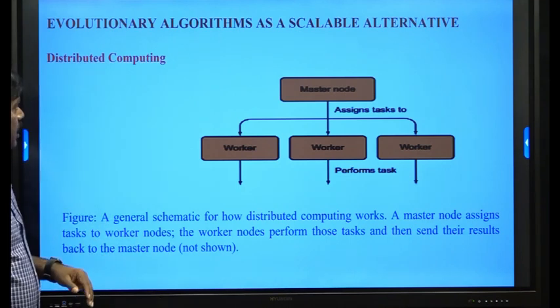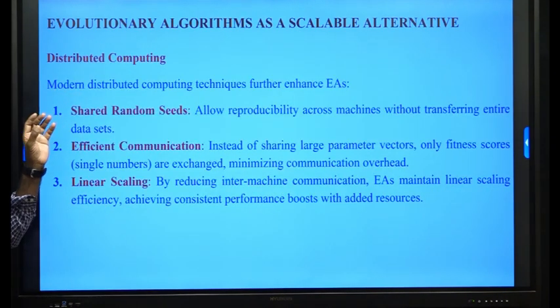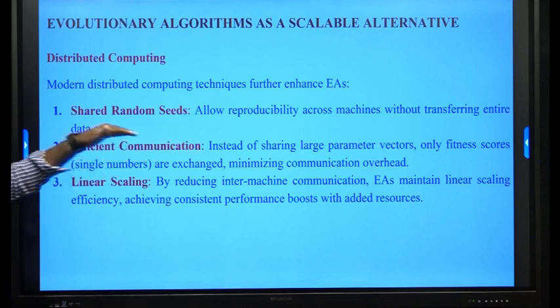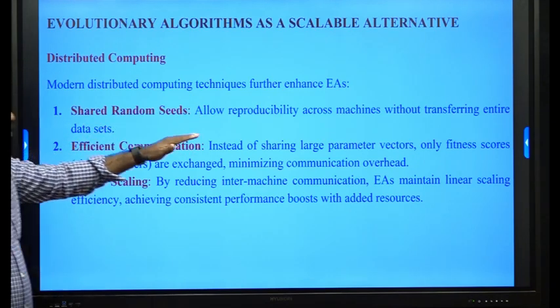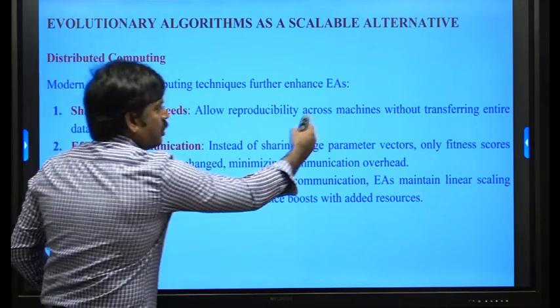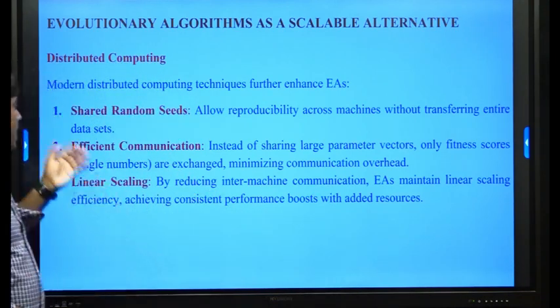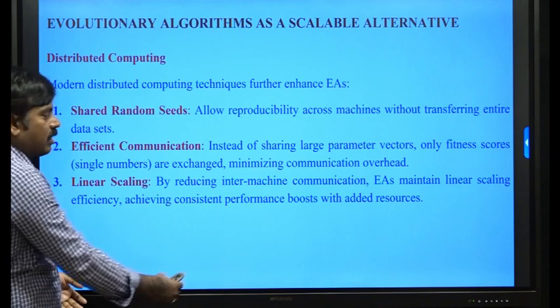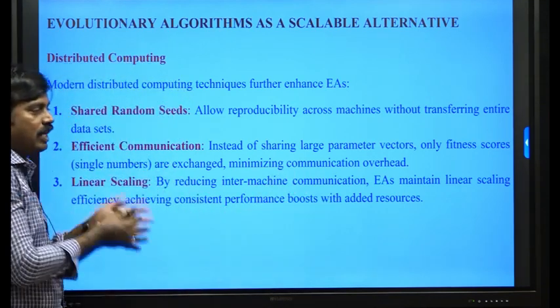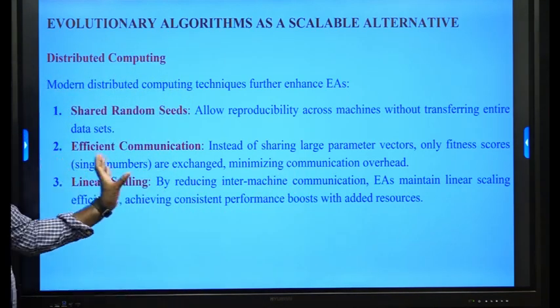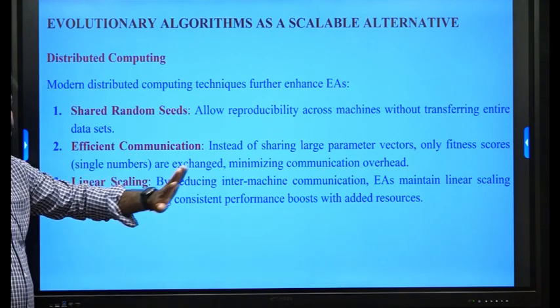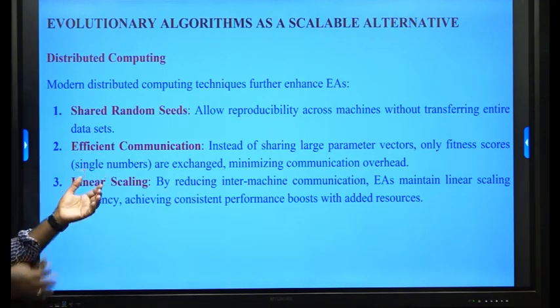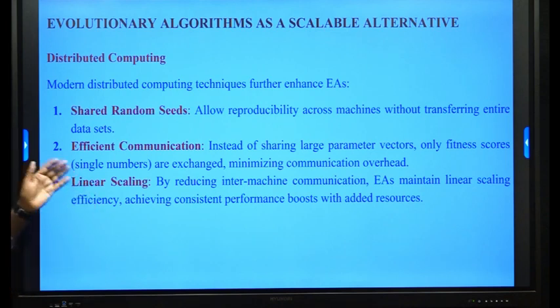Distributed computing enhances the evolutionary algorithm by shared random seeds, which allow reproducibility across the missions without transferring entire data sets. The second one is efficient communication. Instead of sharing large parameter vectors, only fitness scores, single numbers, are exchanged. Communication overhead is minimal, so you are not required to communicate everything; the score communication is enough.